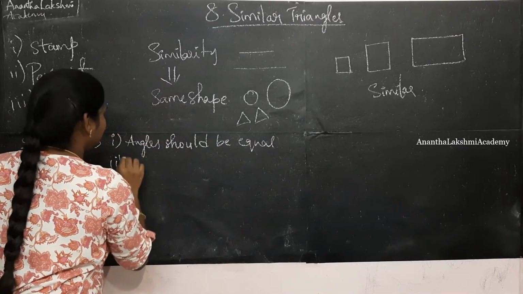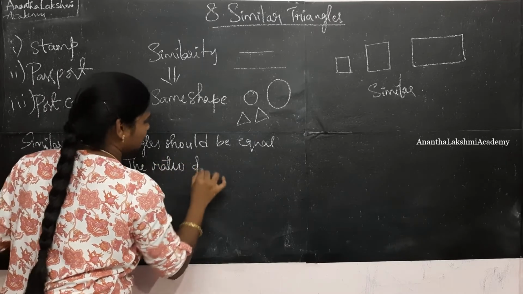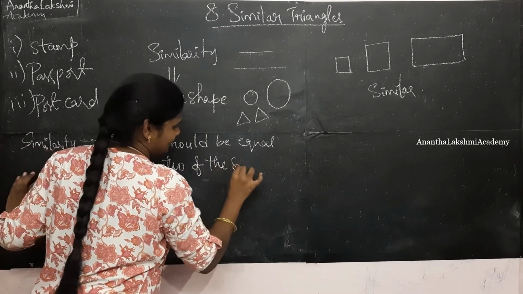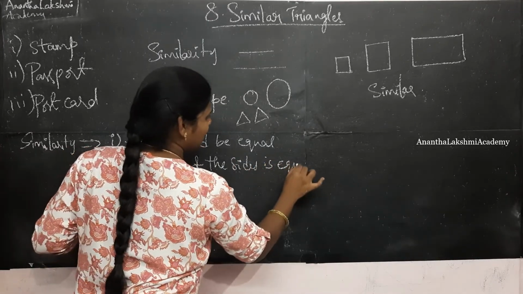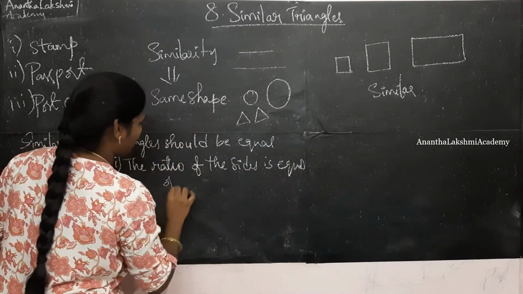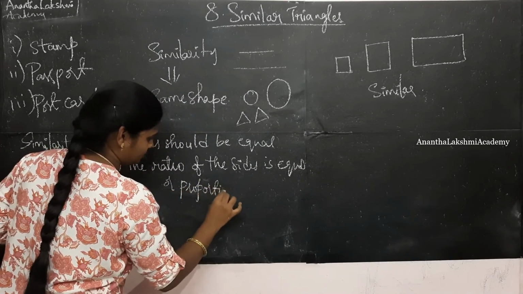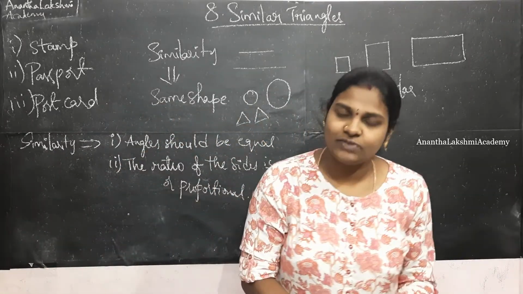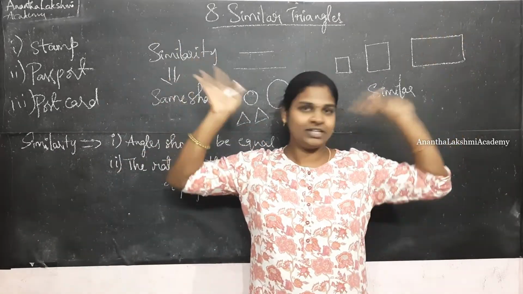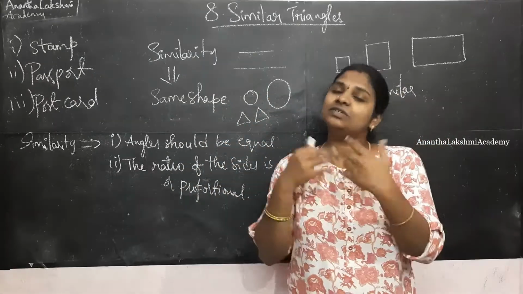And the ratio of the sides is also equal or proportional. So now that we understood the concept of similarity in different cases, now I am going to take you to the actual similarity of the triangles.